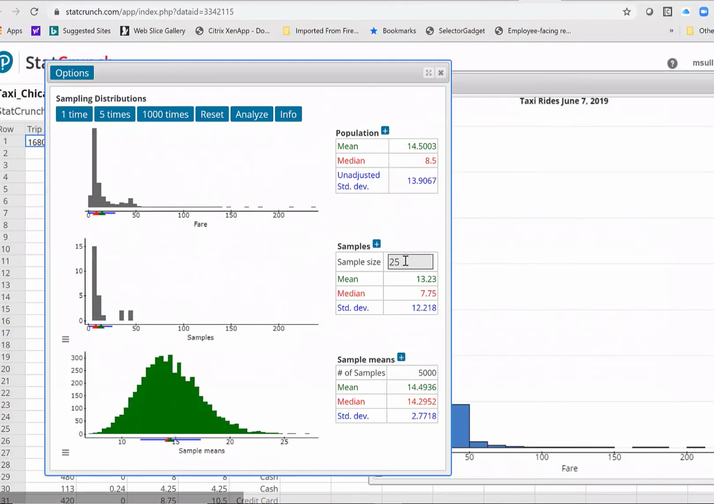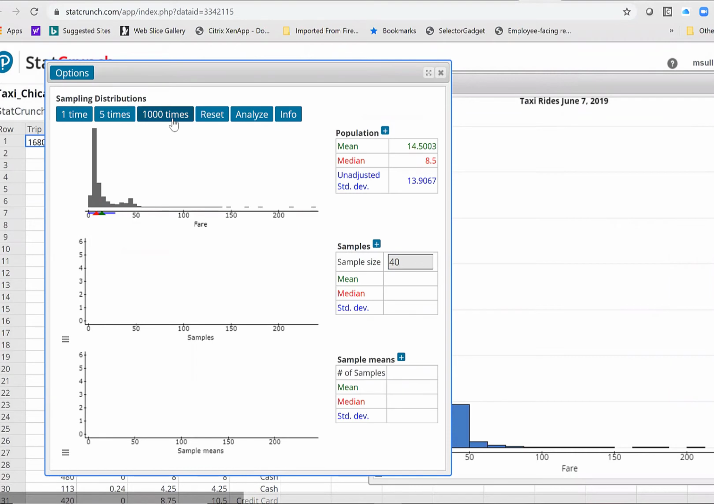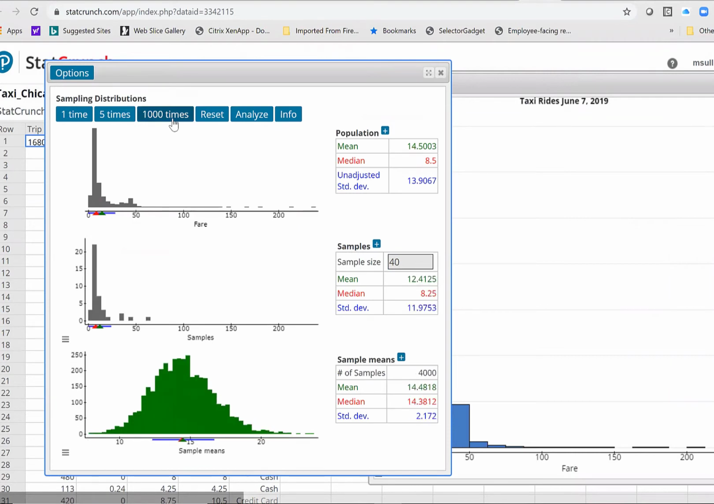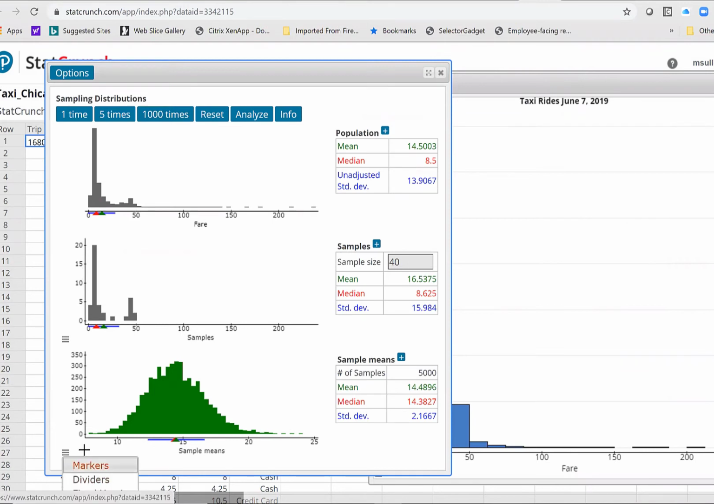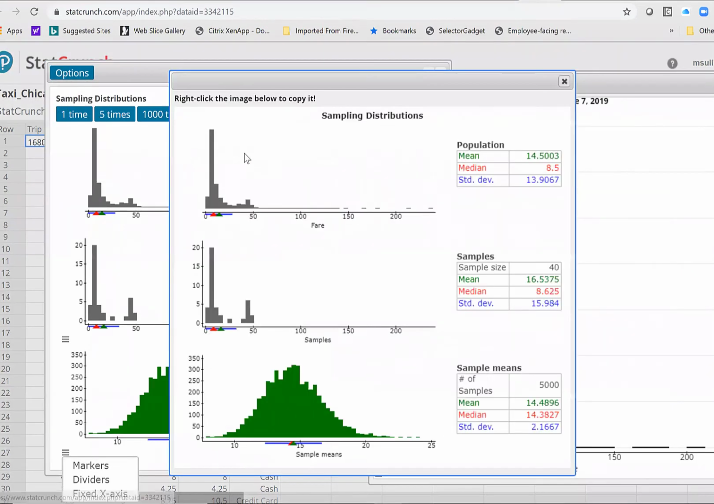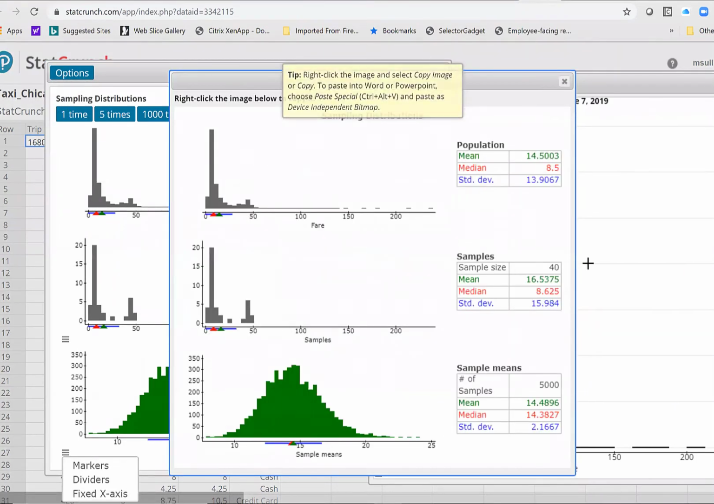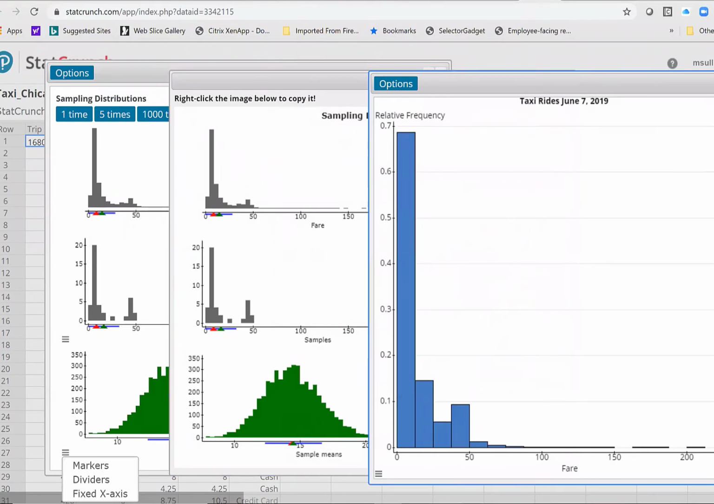Now let's make my sample size, say, 40. What do you think? Still a little skewed to the right, but not as much. The means are still similar. Yep, all of that is correct.